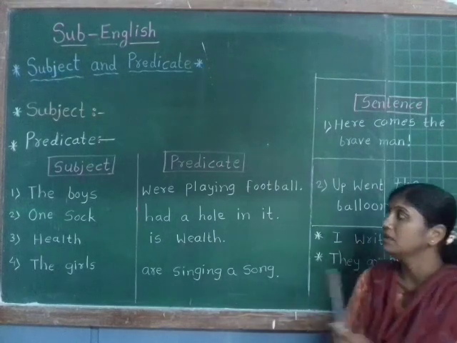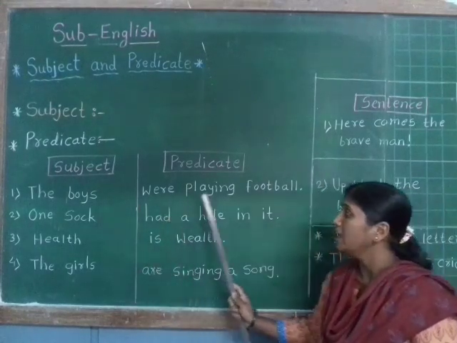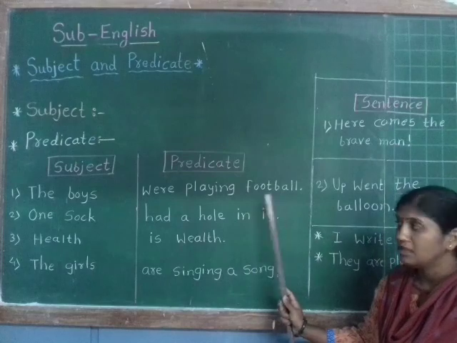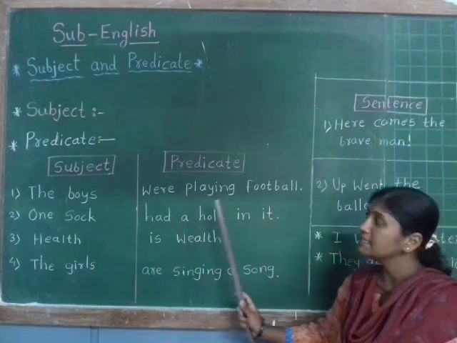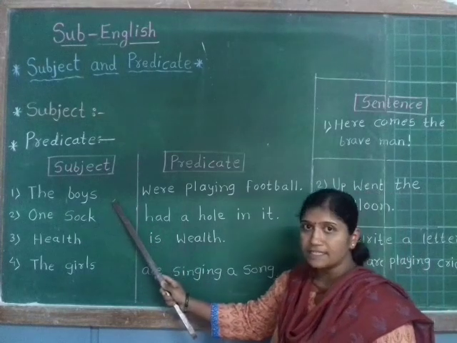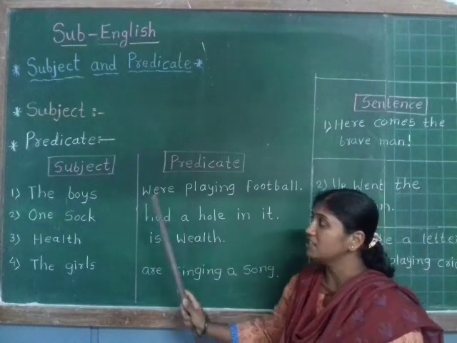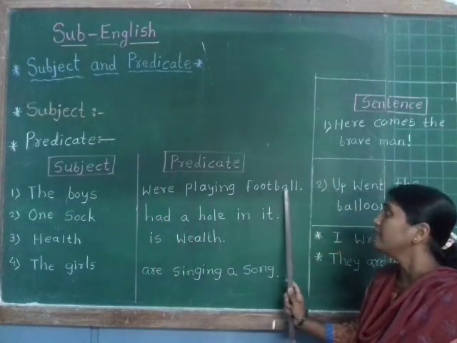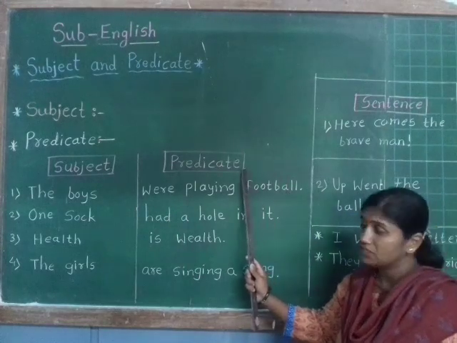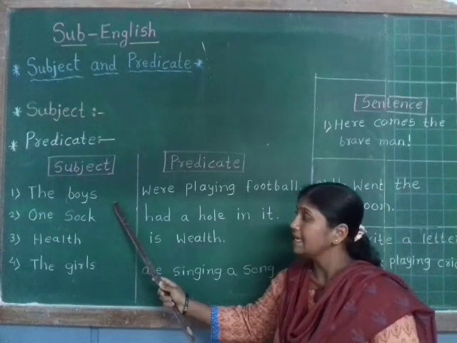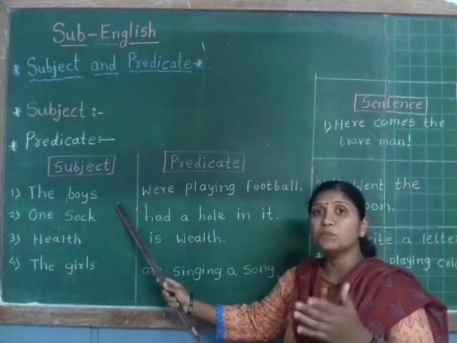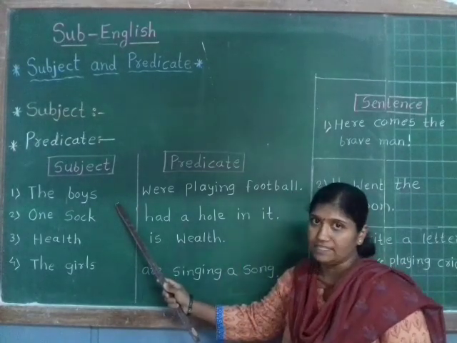First example, the boys were playing football. In this sentence, the boys is the subject and were playing football is the predicate. Why is the boys the subject? Because in this sentence we are speaking about boys.